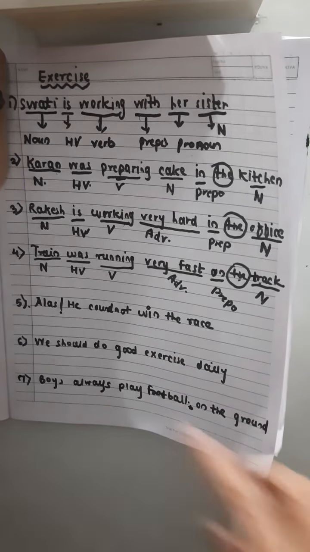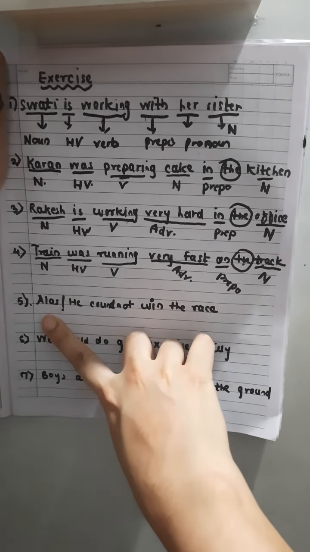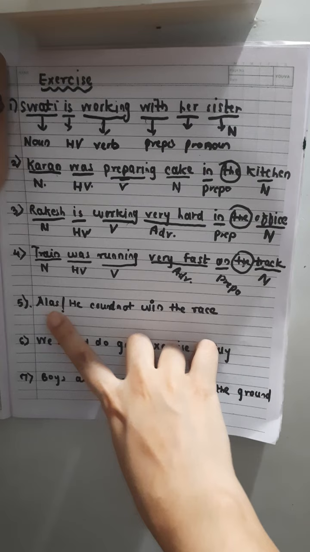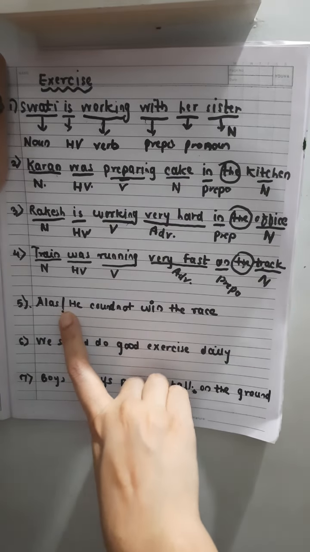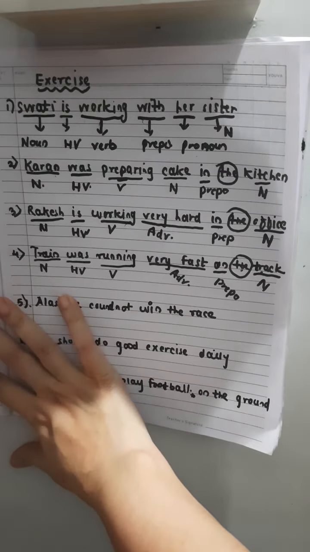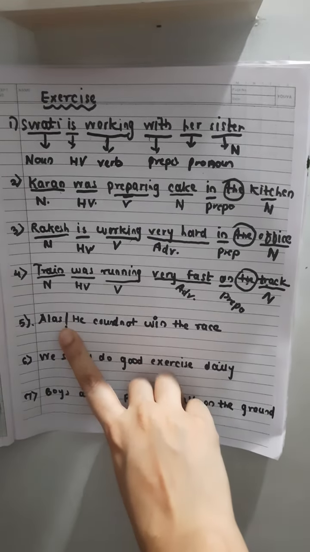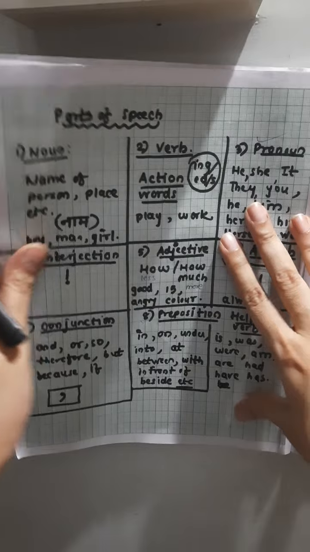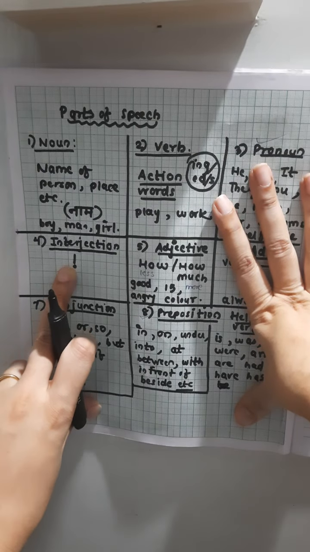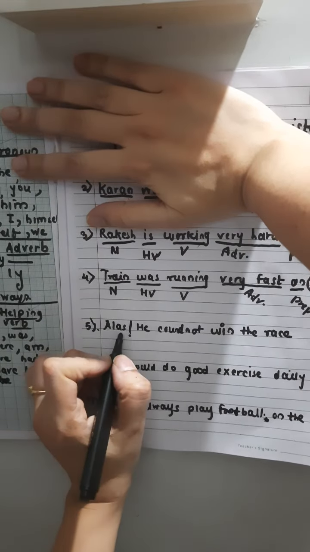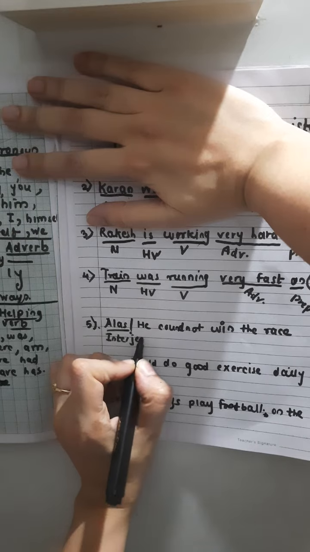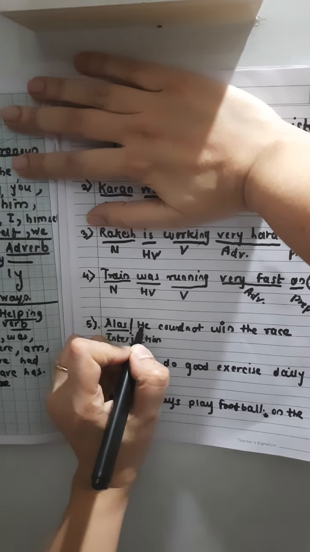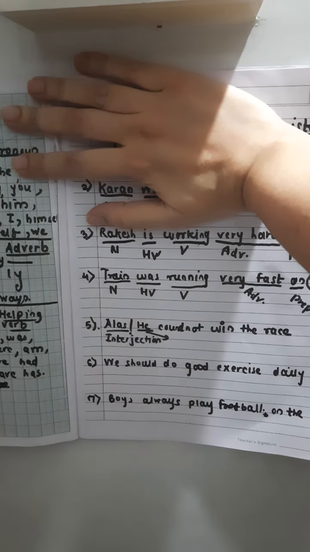Alas, he could not win the race. Alas, matlab he's so sad. He could not win the race. Now, you have to search this symbol. Where is this symbol? Here it is, interjection. So I'll underline that and write there INTER, interjection. Fine.